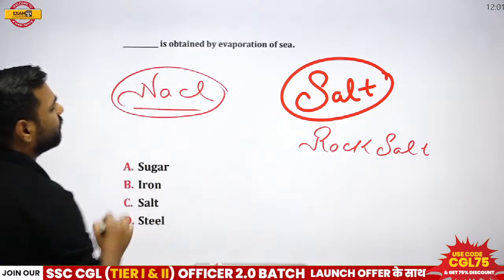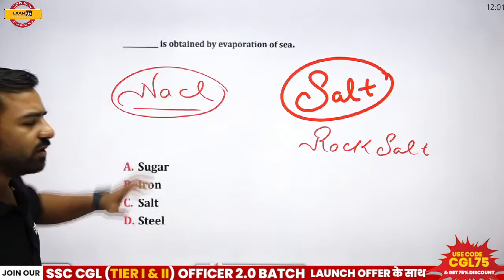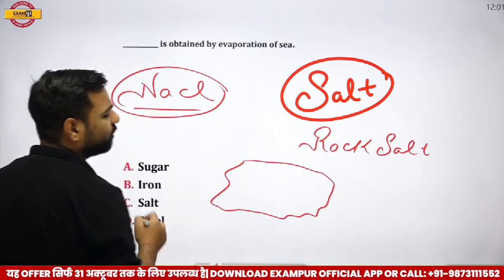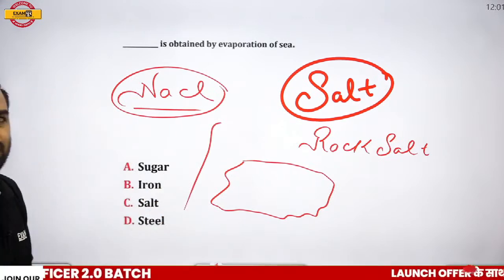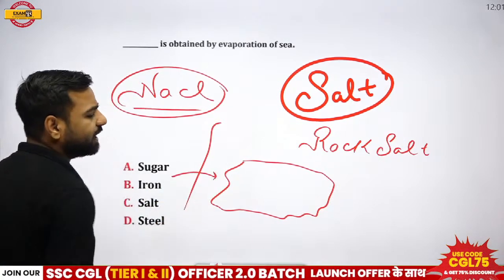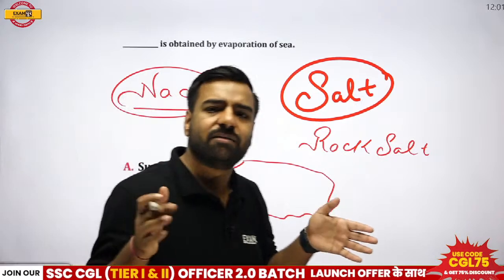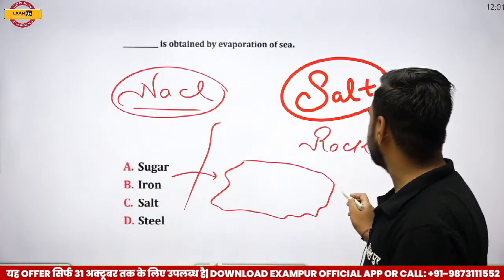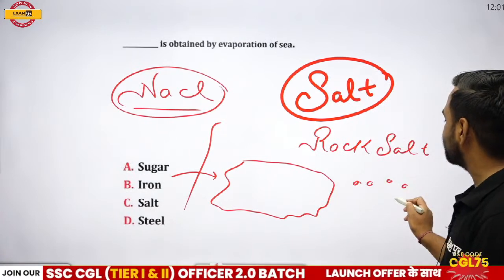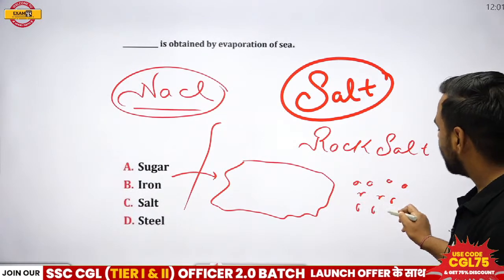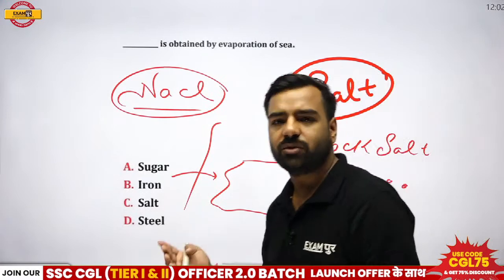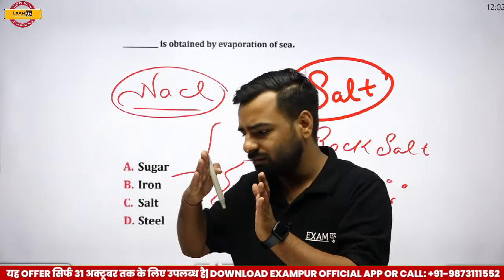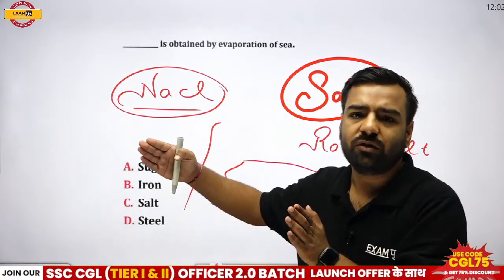So when we talk about evaporation of sea, this means we are accumulating the sea water near the seashore, and then it is kept in such a manner where its evaporation takes place. And after the evaporation, the part which is left is the crystals, that is your salt. And obviously they go through different processes to get the salt away from all these sorts of impurities.